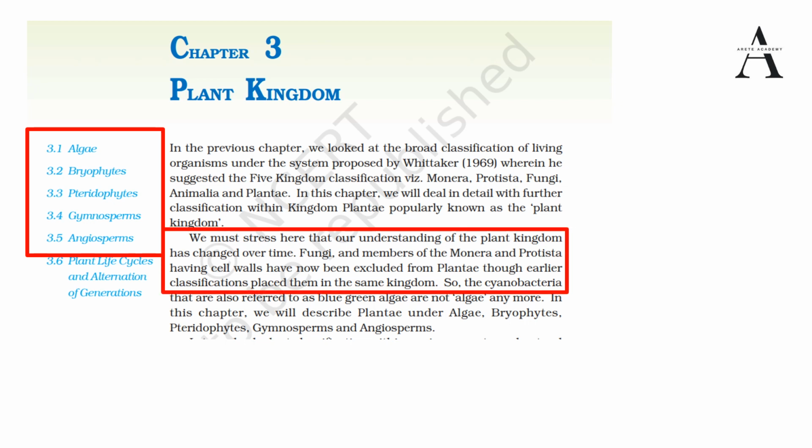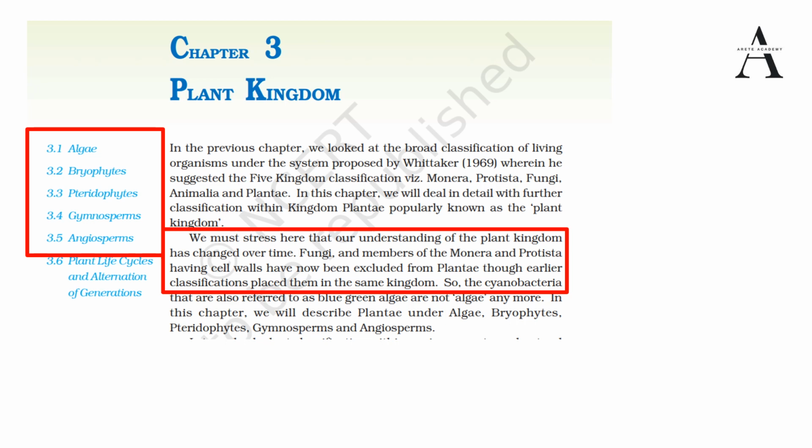Here, if you have a look at the highlighted box, the plant kingdom has changed over time. Fungi and the members of Monera and Protista are the other kingdoms. By the end of this discussion, we will discuss Robert Whittaker's classification of organisms under different kingdoms. Earlier, since fungi, Monera and Protista have cell walls, they were included under the plant kingdom, but no more.